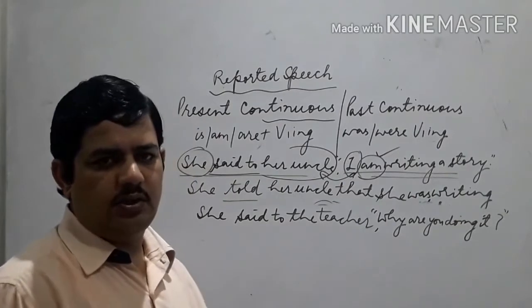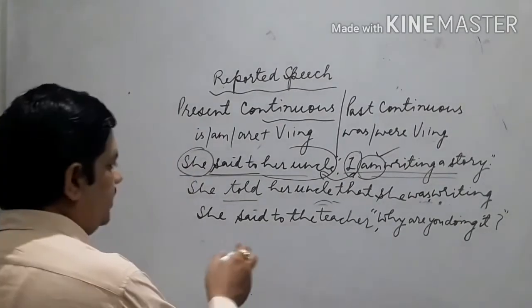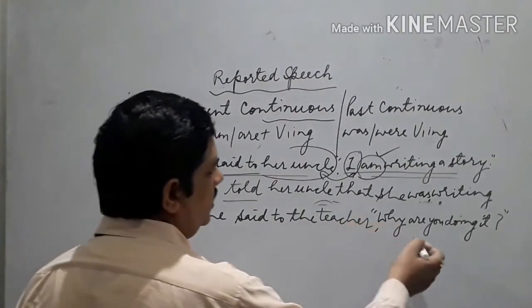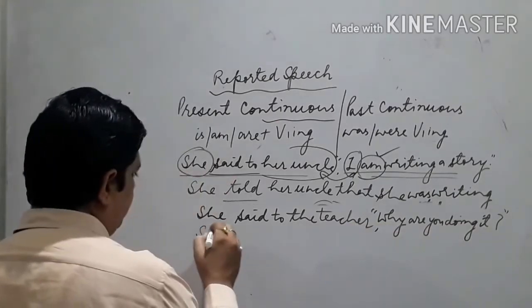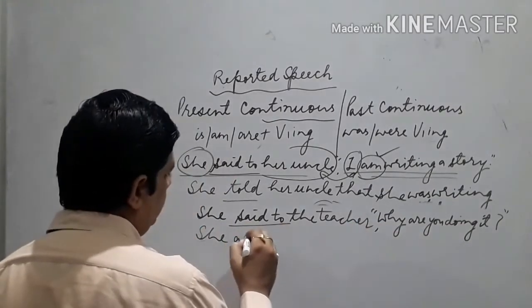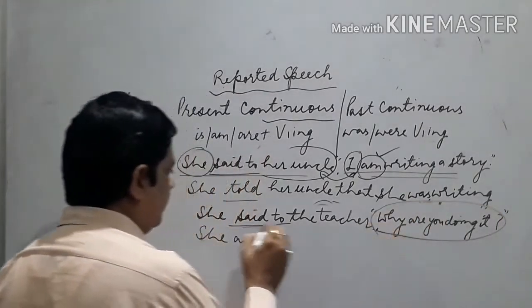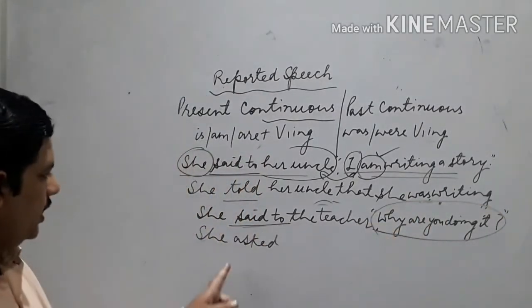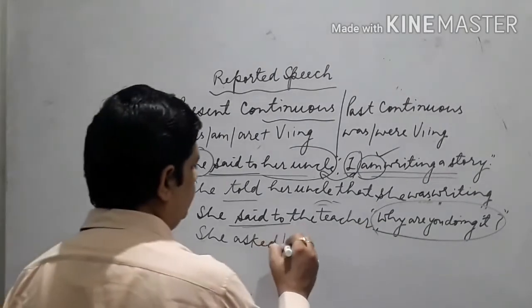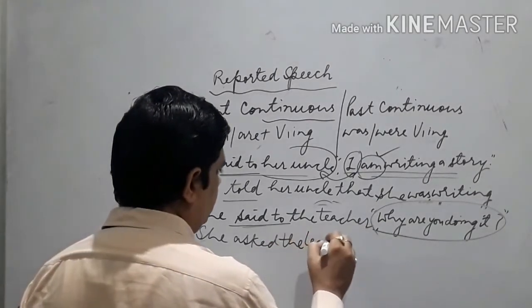Anyone can ask anything to anyone. So she said to her teacher, "Why are you doing it?" It is an interrogative sentence. That is why we are converting this "said to" into asked. She asked the teacher.